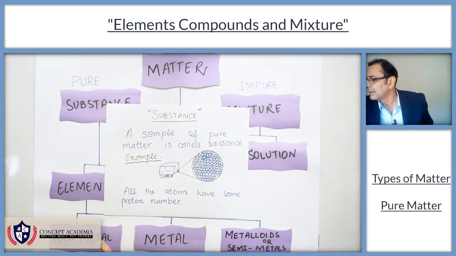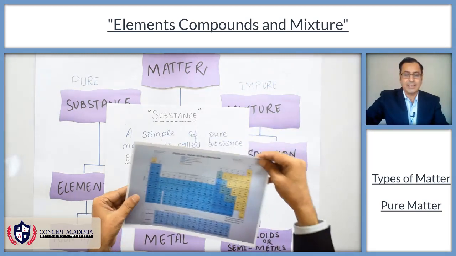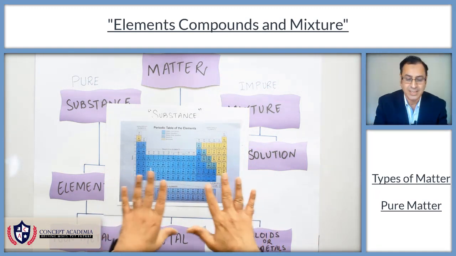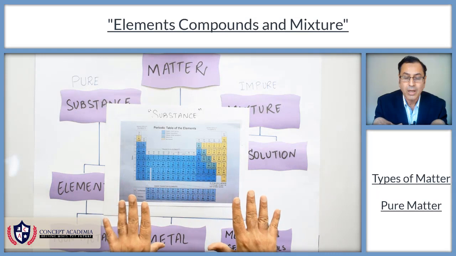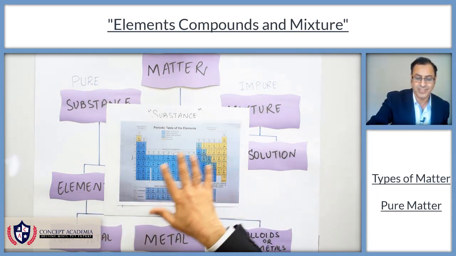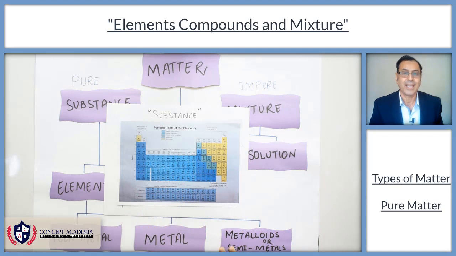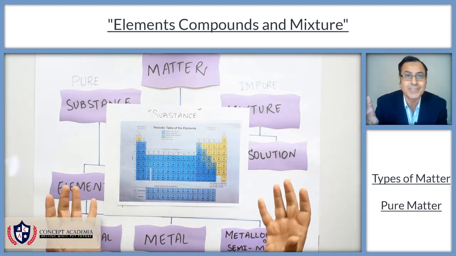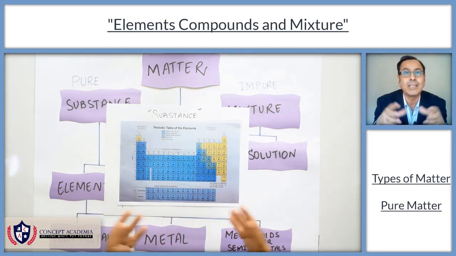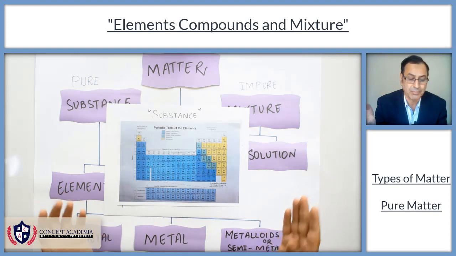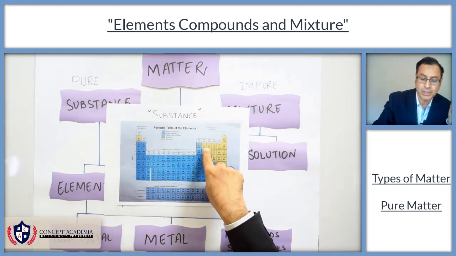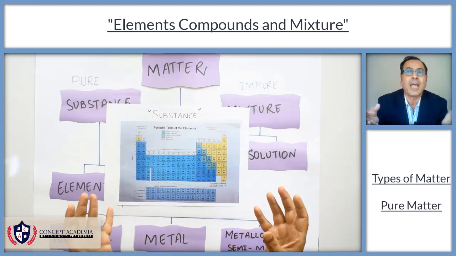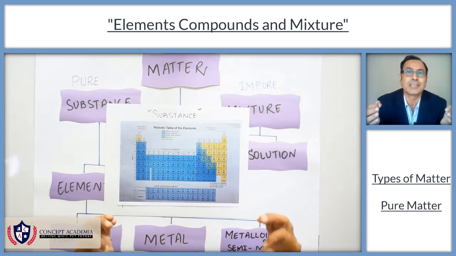These all are the different elements before us. This whole world is made of these elements. And each element is made of atoms, and all the atoms have the same proton number. For example, if we are talking about carbon, carbon is made of atoms, and each atom of carbon has proton number 6.